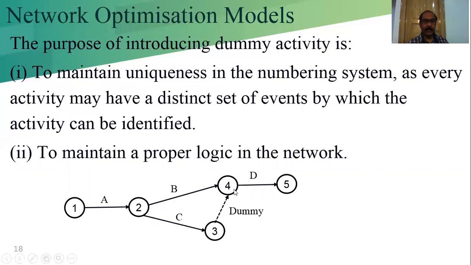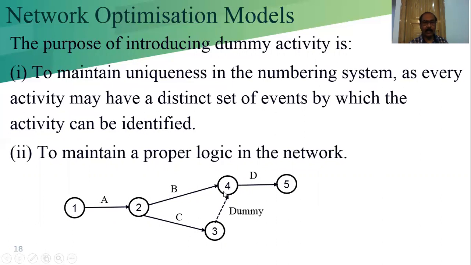This is the activity, so this should be greater than this, and C is the activity, so 3 should be greater than 2. Now in this case we see A is the activity that is the predecessor of B and C. But here D is the successor. Unless B can complete, we cannot start D. That is represented by a direct link. But at the same time, D is also dependent on the completion of C.